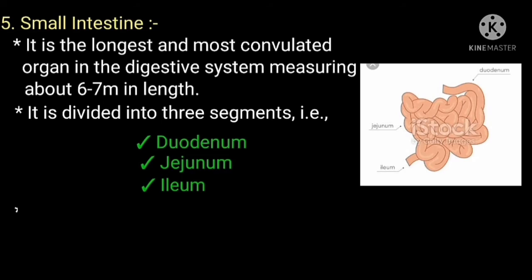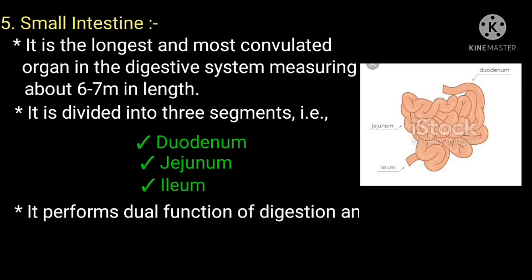digestive juice from pancreas. Jejunum is the part between duodenum and ileum. It helps to further digest food coming from stomach and absorb nutrients and water from food. Ileum is the final and longest segment of small intestine. It is responsible for the absorption of vitamin B12 and reabsorption of conjugated bile salts. It performs dual function of digestion and absorption of food.